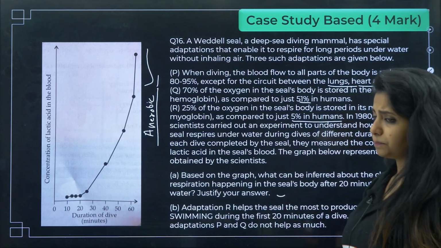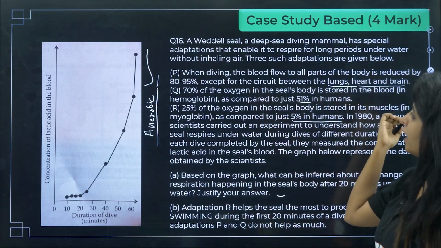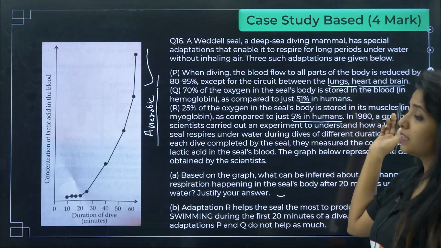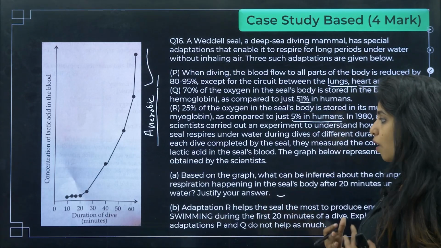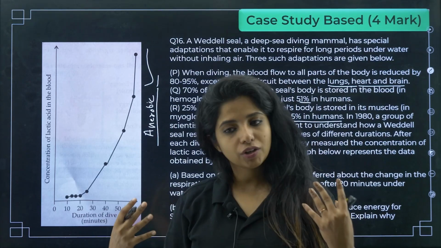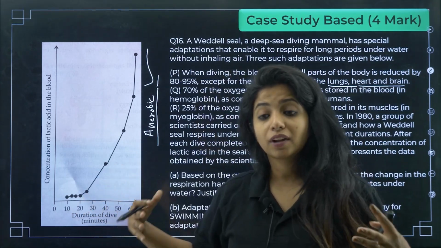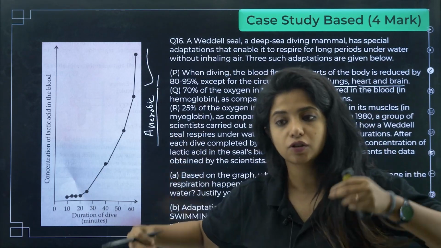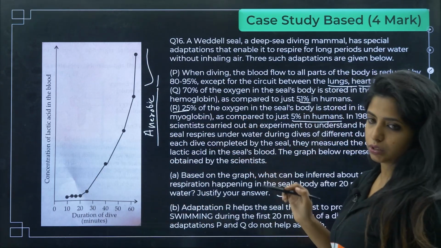Because first thing, over here you're talking about the blood flow to the lungs, heart and things like that, or you're saying that it's there in the blood. You're not mentioning muscles, and when you are talking about swimming, there you need oxygen. There you need aerobic respiration. Okay, so at that point of time, you need oxygen in the muscles, my dear children, and this adaptation is not focusing on that. Only this one is focusing on that.